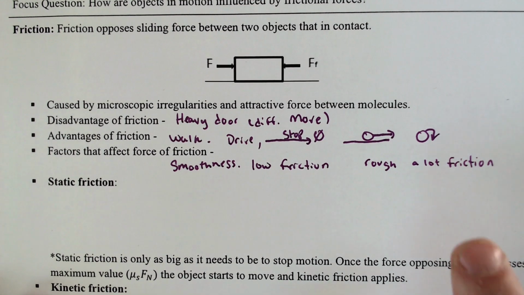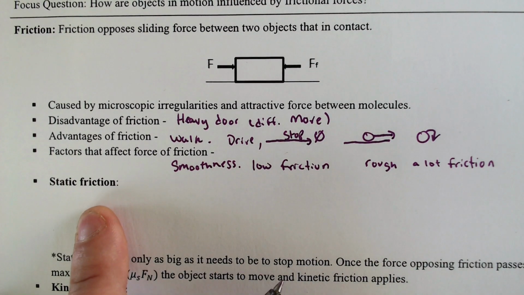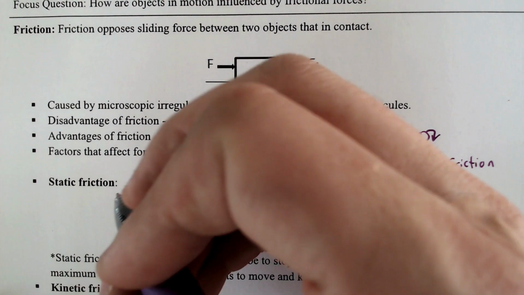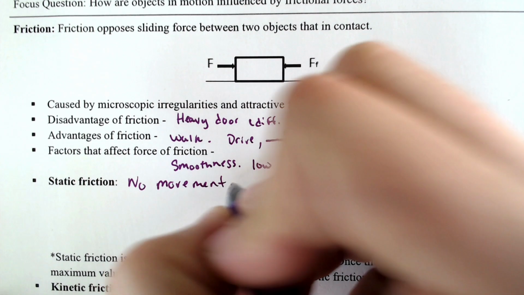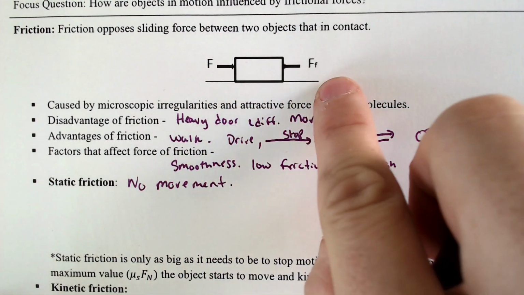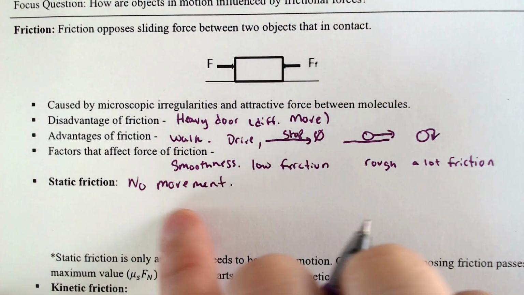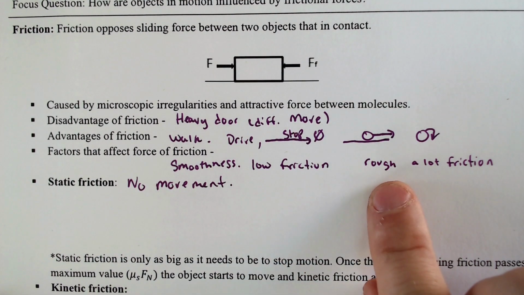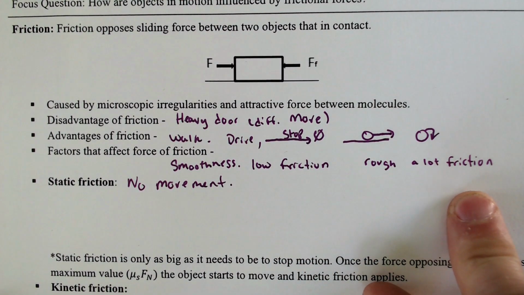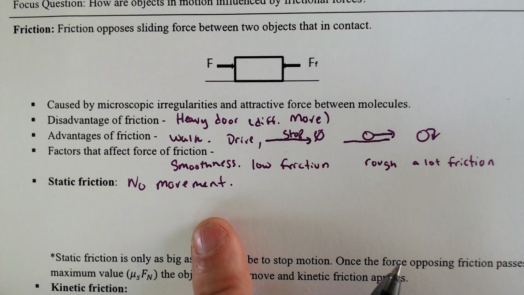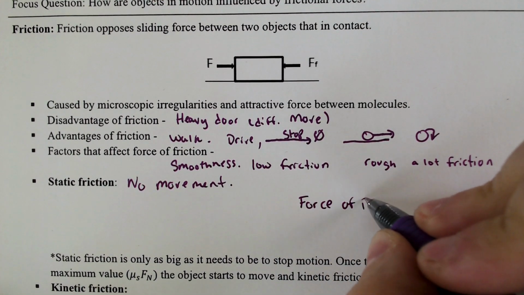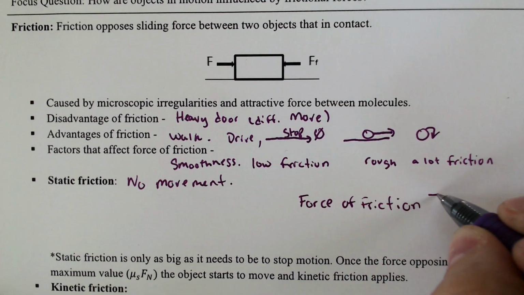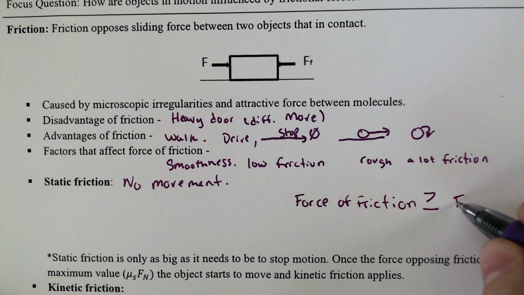Now there are two different friction coefficients, but they kind of represent the same thing. If the object is very rough, it will tend to have static friction, which indicates the object is not moving. So no movement within the object. If you push this thing and friction balances it out and it does not move, that would be considered static friction. No movement would mean that there is a rough surface most likely, or a very heavy object that you were trying to push. And when that occurs, that would indicate that your force of friction was greater than or equal to the force that you applied.